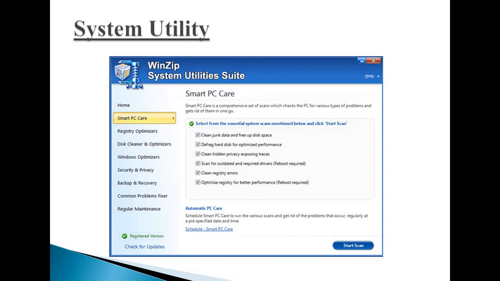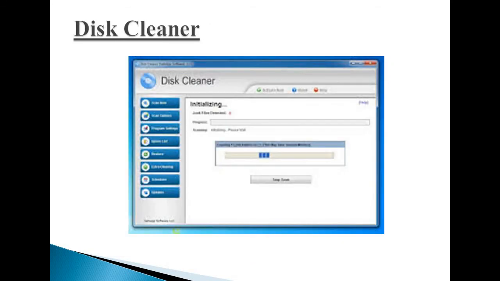Next, we'll see system utility. System utility performs routine data management tasks such as deleting, renaming, moving, copying, merging the files, etc. Next utility software, that is disk cleaner. Disk cleaners can find files that are unnecessary to computer operation or take up a considerable amount of space. Using disk cleaner, users can decide what to delete when their hard disk is full.